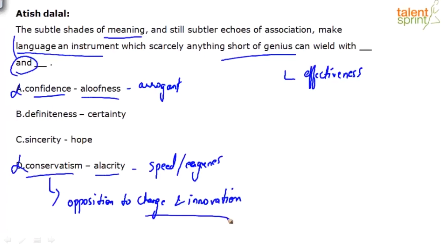There are constantly new words added to the language to make it richer. So out of these two options, B and C, the most probable option would be B, because we're talking about language. So the subtle shades of meaning and still subtler echoes of association make language an instrument which scarcely anything short of genius can wield with definiteness and certainty.